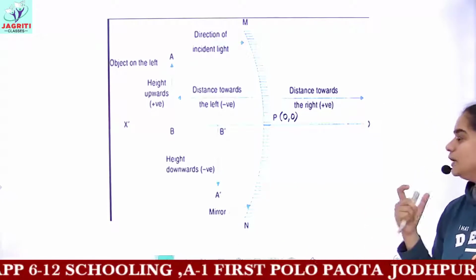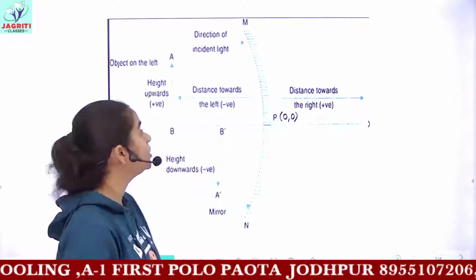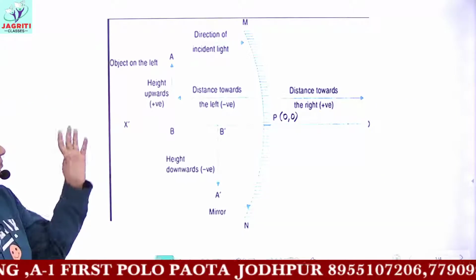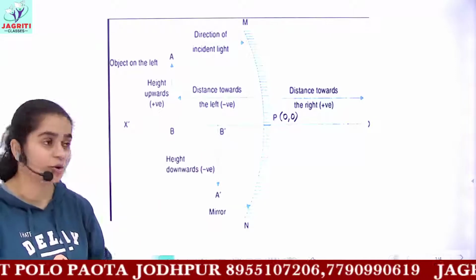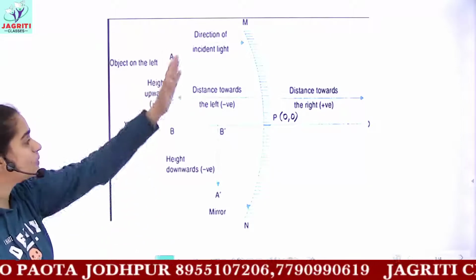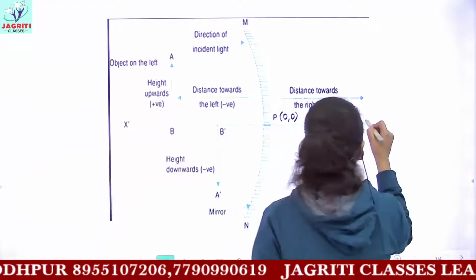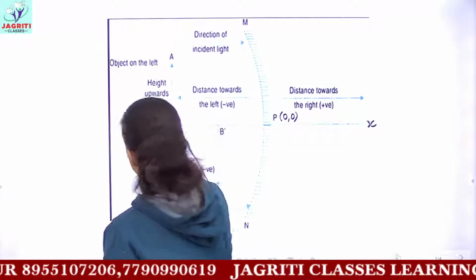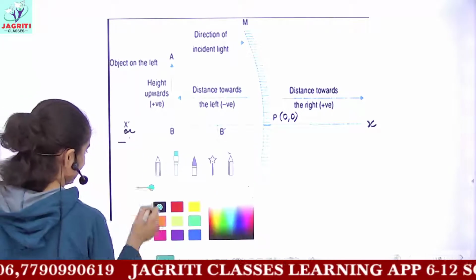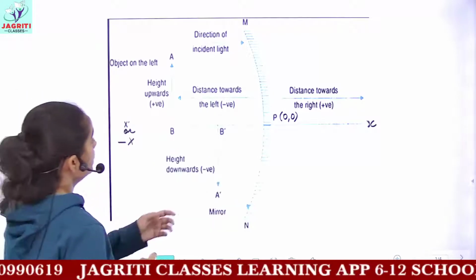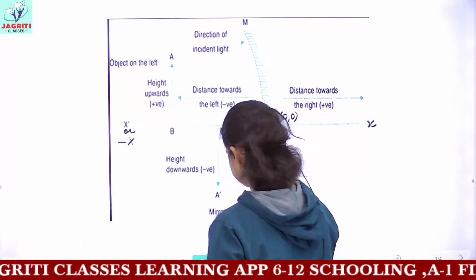This is actually not a new topic because we have discussed sign convention in the previous video lecture. But now you have the diagram in front of you. You also have the same diagram made in your books. So I told you that this pole is considered to be lying on 0, 0. This is your positive x-axis, and then you have x dash, or you can even call it the minus x-axis. Here on the upward side, you would have one axis.